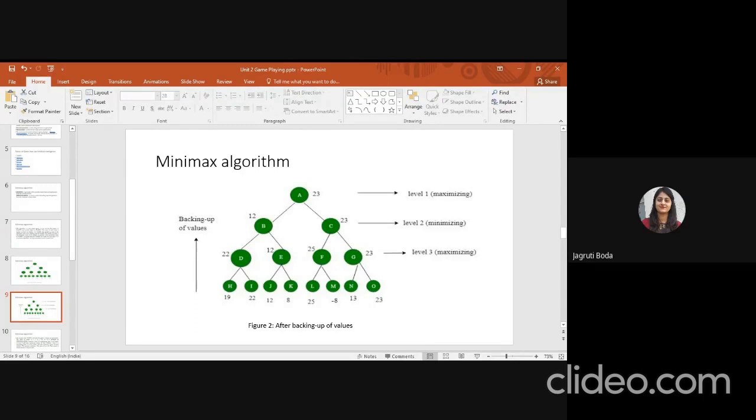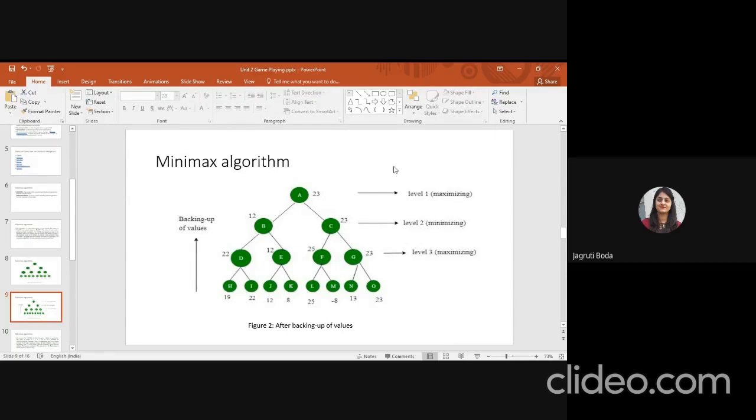Have all the students understood this algorithm? Minimax means level by level. You are given to maximize the value of your root node, so you start with level 1, that is maximize. Then alternately level 2 is minimum and level 3 is maximum. Suppose you have more levels, then you alternate maximum, minimum, maximum, minimum.